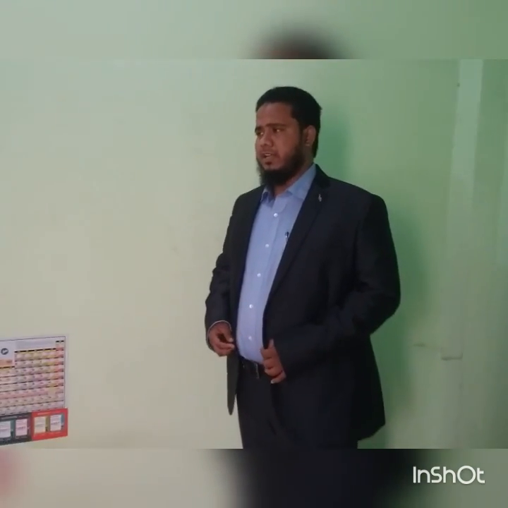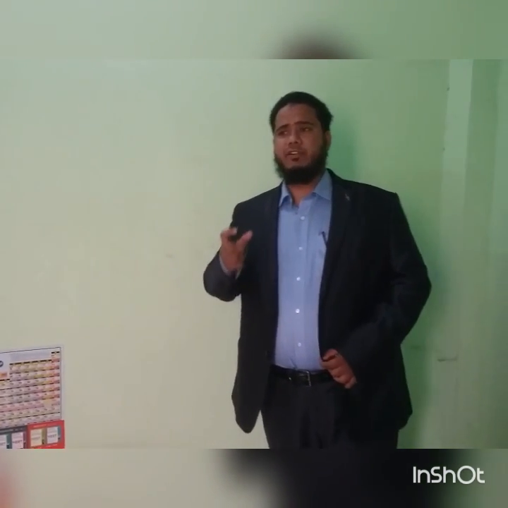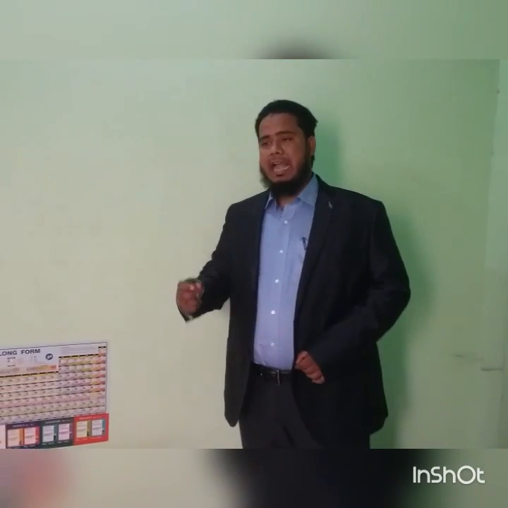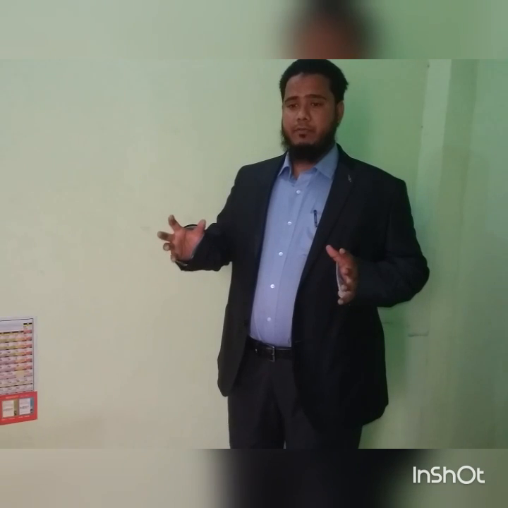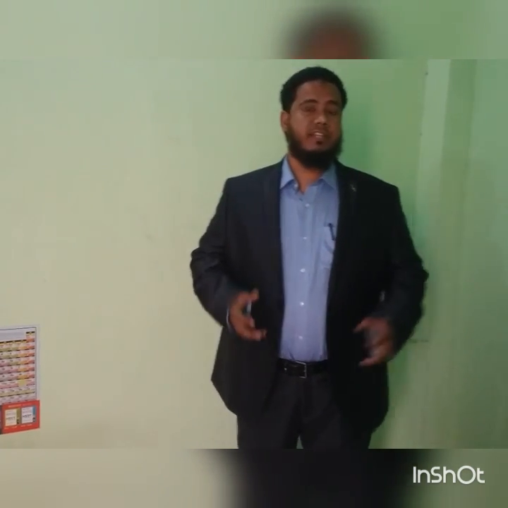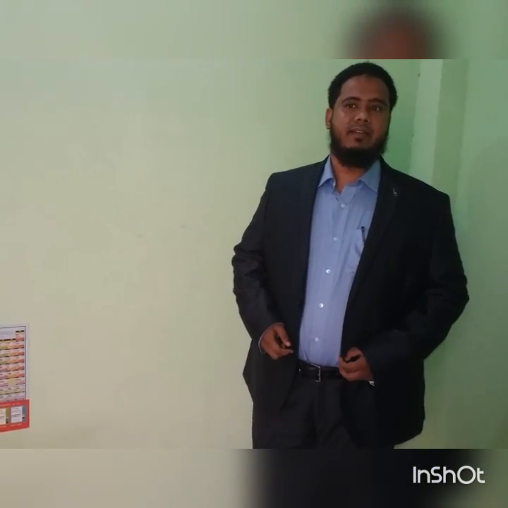So the government and the economists of this country know how many 500 and 1000 notes we have in our market and country. But in the banks, they have very limited amounts of 500 and 1000 notes. So the government was very curious about where the 500 and 1000 notes were and why they were not coming to the bank.